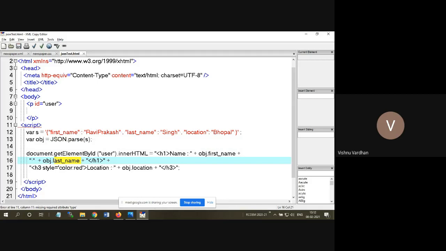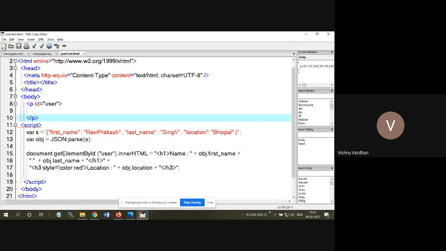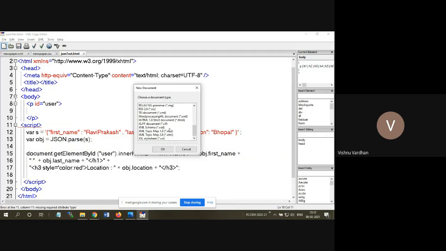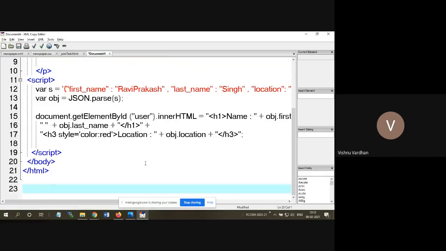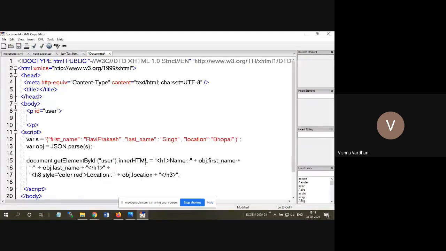Now doing the reverse, I will create a separate file. Again, I am taking one HTML here. So it can be done in Notepad also. Not required to do it in the DTD copy editor, XML copy editor. You can take any Notepad or any other HTML designer. Where is that HTML? This one is the HTML. Okay. So I am replacing this. So I have replaced this.